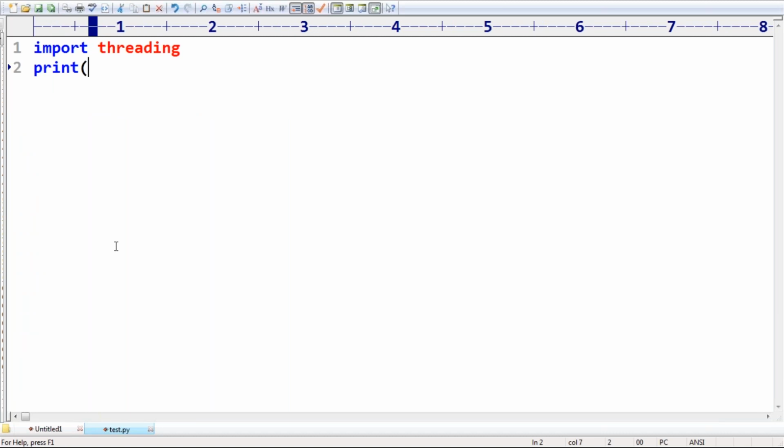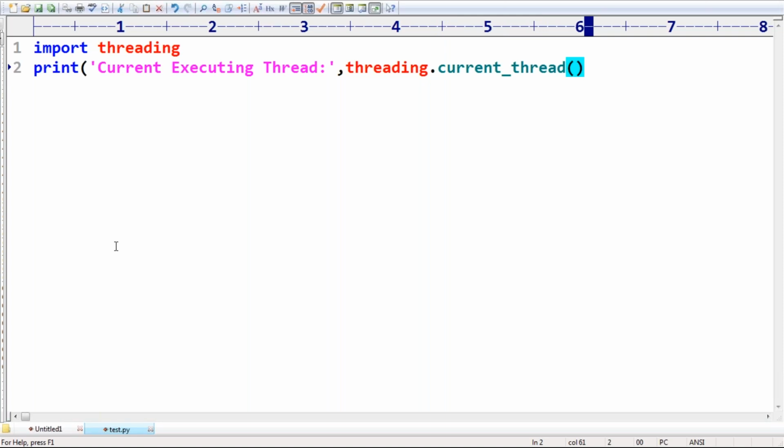Just print the current executing thread. Sir, how can you find the current executing thread name? Threading dot, please guide me, I forgot. Which function do we require to use? Respond. Threading dot current thread. Now I'm getting the current thread object.